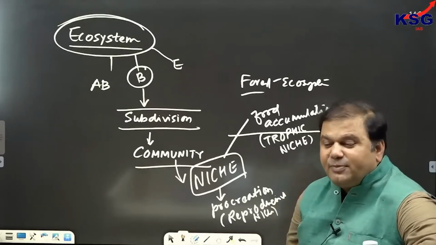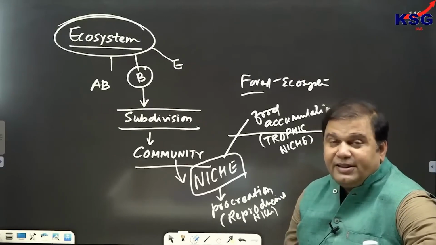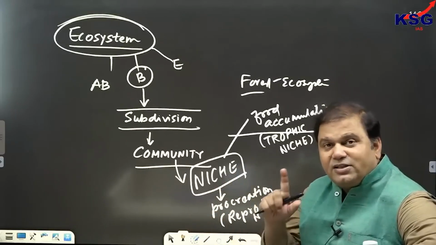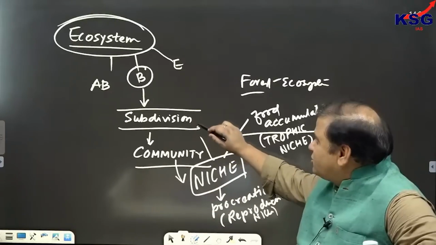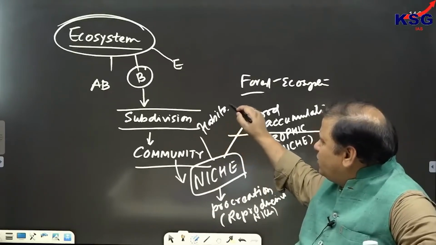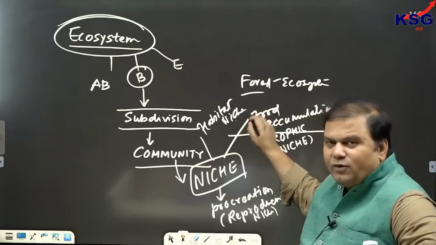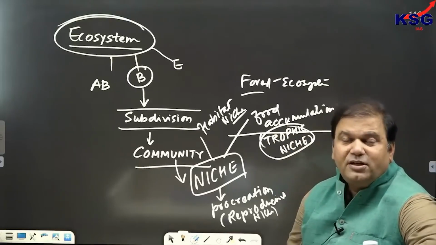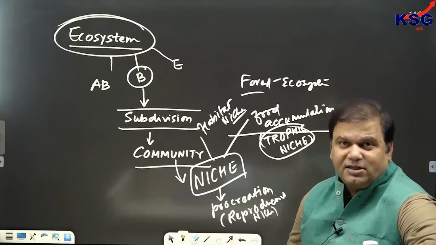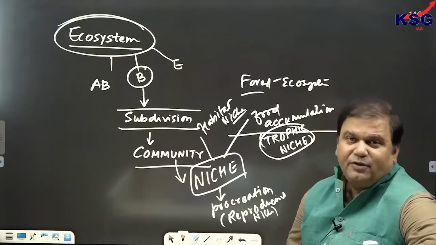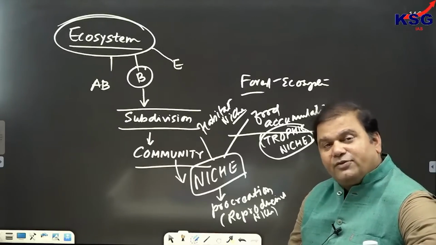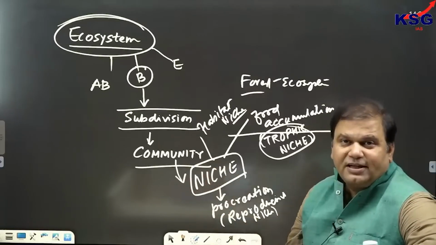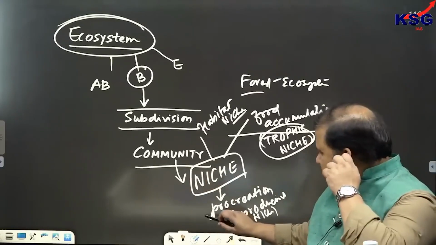And if suppose the function is maintenance of dwelling place, then it is called what? It is referred to as habitat niche. So we can see that niche can be of three types. It can be trophic niche if the function is food accumulation. It can be habitat niche if the function is maintenance of dwelling place, and it can also be reproductive niche if the function is procreation, that is reproduction as such.